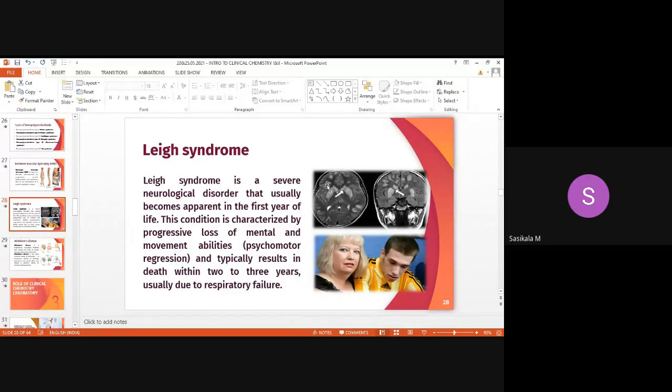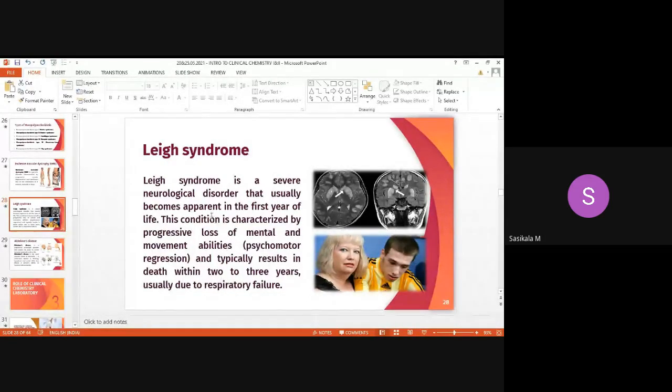You can observe the brain image here and how a person with Leigh syndrome looks. It is a severe neurological disorder that usually becomes apparent in the first year of life. This condition is characterized by progressive loss of mental and movement abilities. Mental and movement abilities will be lost, represented as psychomotor regression, and it typically results in death within 2 to 3 years, usually due to respiratory failure.